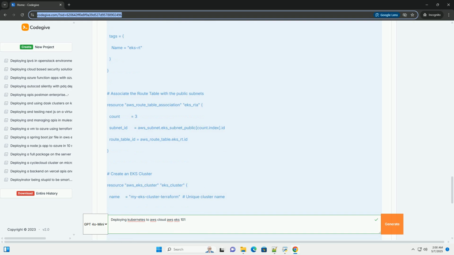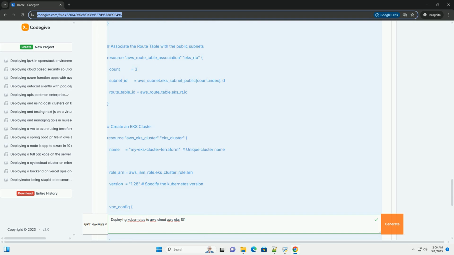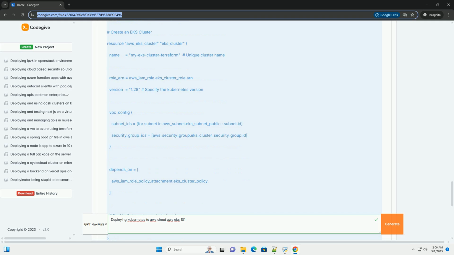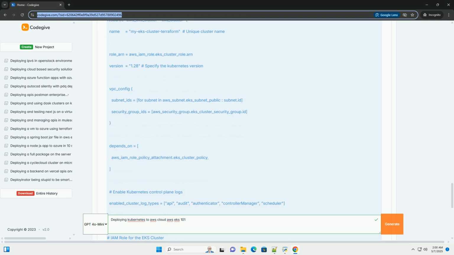EKS, Elastic Kubernetes Service, AWS's managed Kubernetes service. EKS simplifies the process of running Kubernetes by handling the control plane management, security patching, and scaling of the Kubernetes master nodes. You are responsible for worker nodes. Key benefits of EKS: